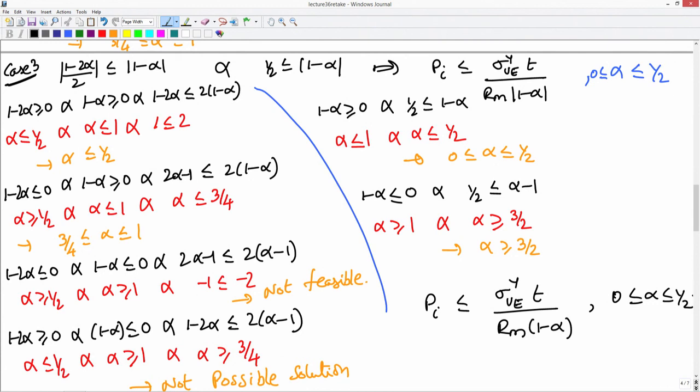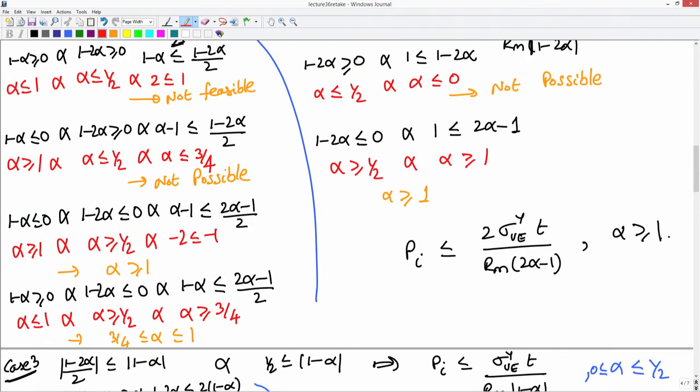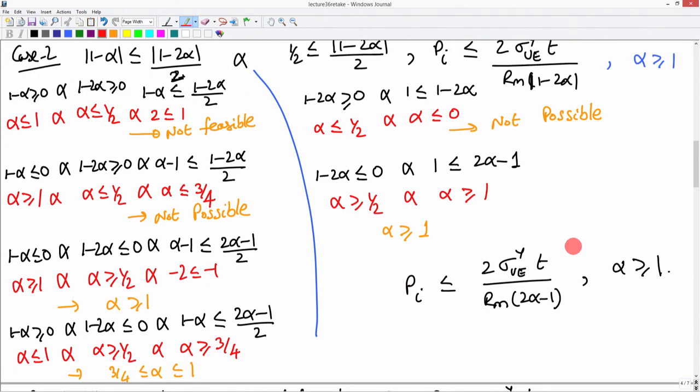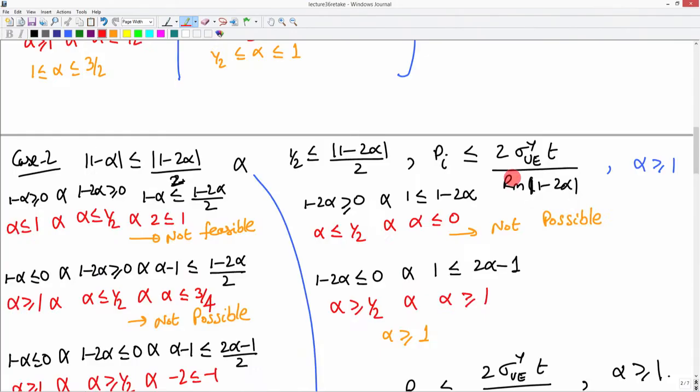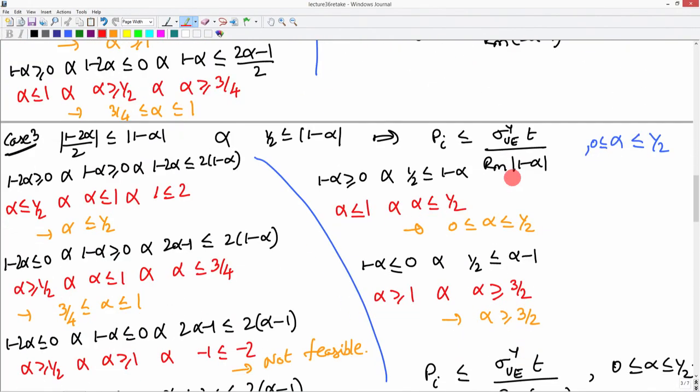Okay. So, for 0 to half, you have this inequality restricting the value of Pi. If the value is greater than 1, you have this inequality restricting the value of Pi, and if alpha lies between 0 and 1, you have this inequality restricting the value of Pi. Okay. So, now in all the domains from 0 to infinity you have some restriction on Pi. Okay. So, that completes this problem. So, you find a Pi corresponding to what value of alpha you have. Okay.